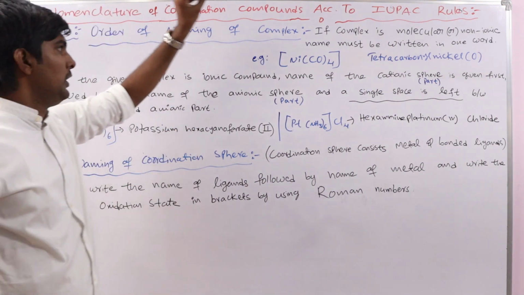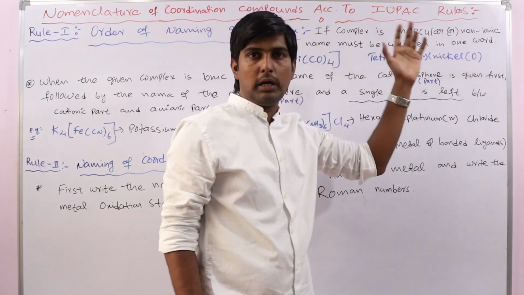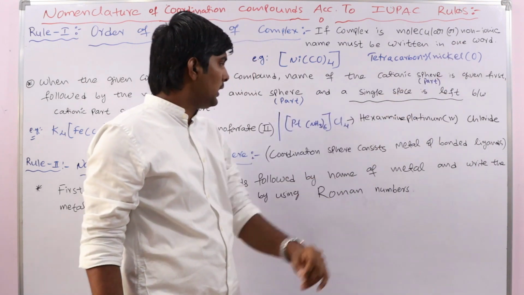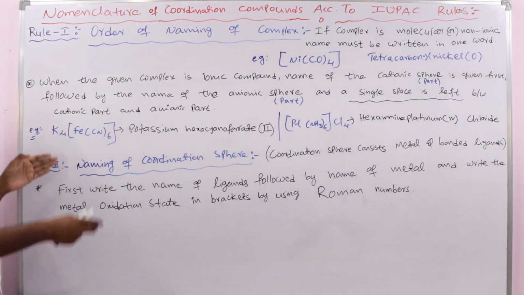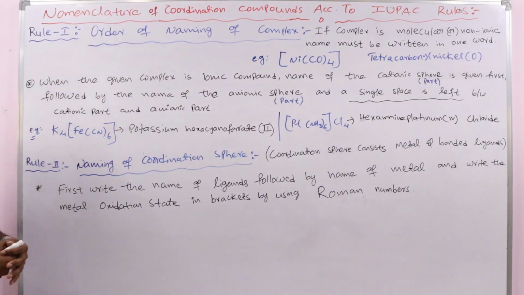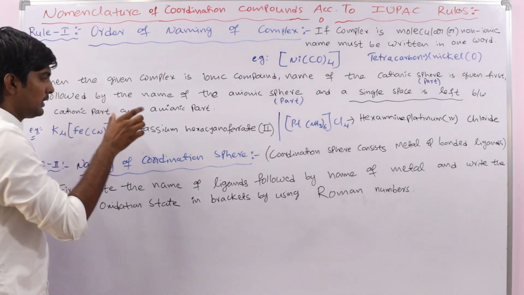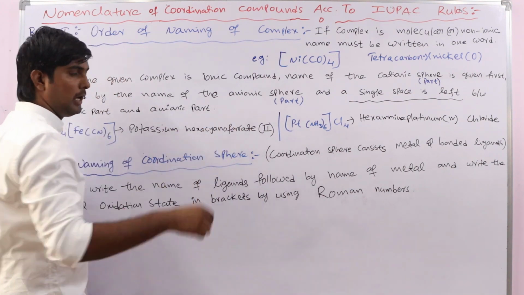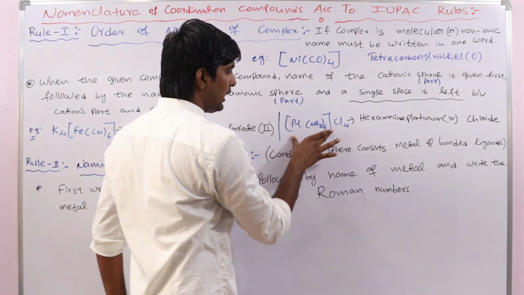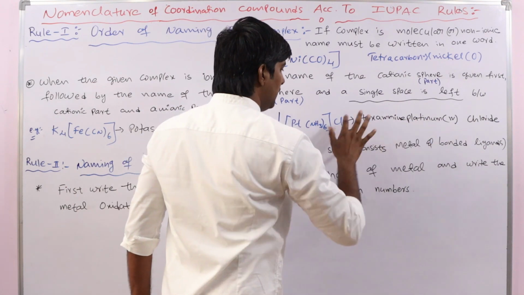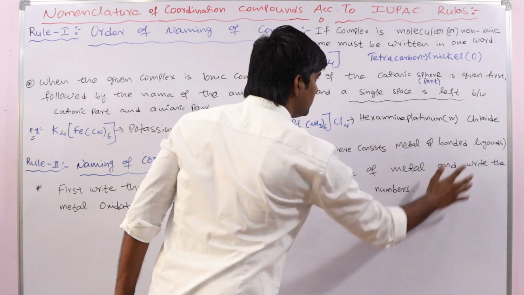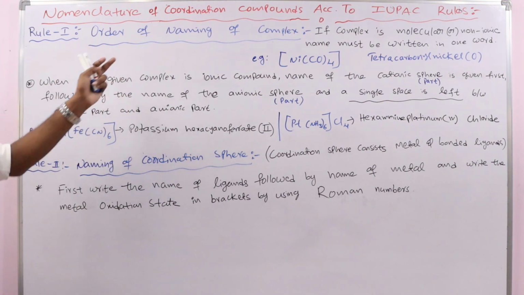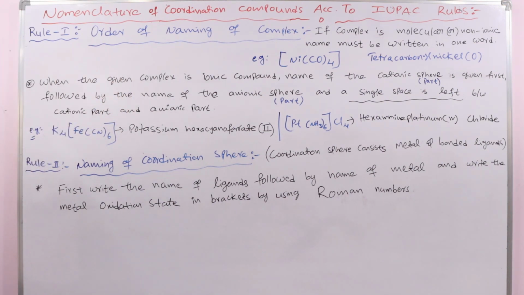Very simple. If only a molecular or non-ionic complex is given, write the name in a single word. But if the complex has a cationic part as well as an anionic part, in that case first the cationic position name, followed by a space, and then the anionic position. Same here also: this is in the cation position, so write its name, leave a space, and then in the anion position we have chloride. So this is rule 1 for the order of naming of the complex.